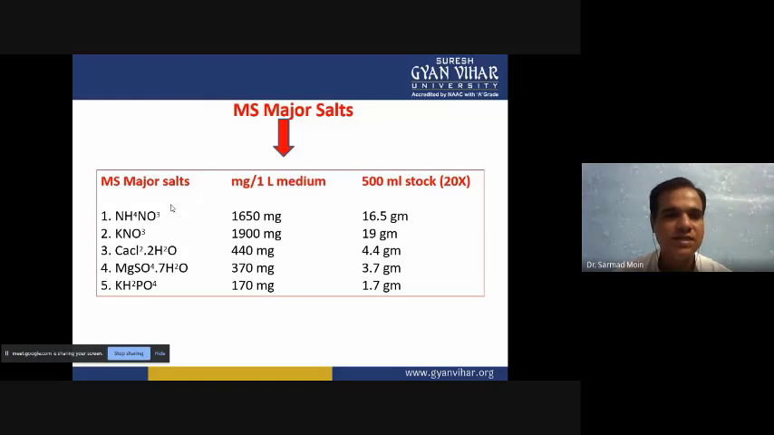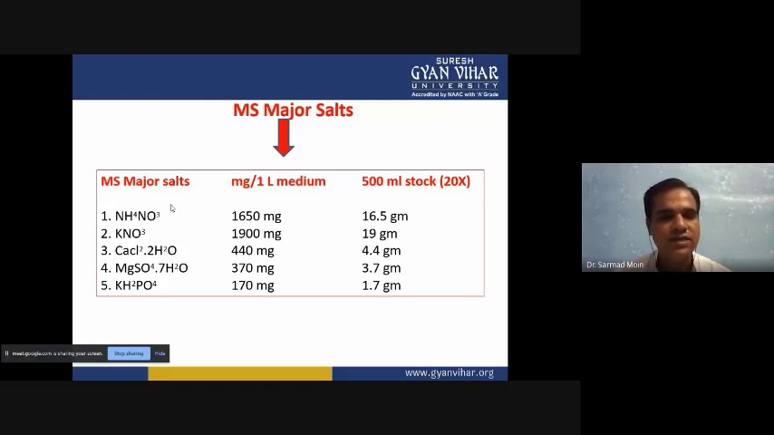So first is major salt concentration. There are 5 major salts we are adding in the Murashige and Skoog media. First one is ammonium nitrate, and for 1 liter or 1x concentration you have to have 1650 milligram for 1 liter. And if you are preparing 20x concentration, you have to multiply by 20, so 16.5 gram you have to add in the 500 ml stock solution.